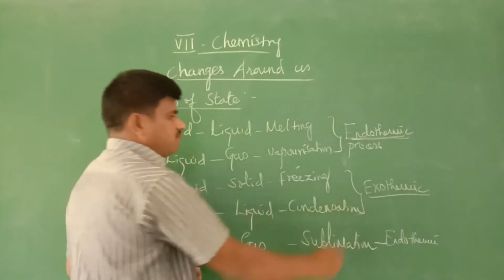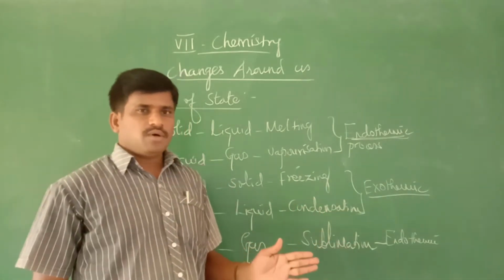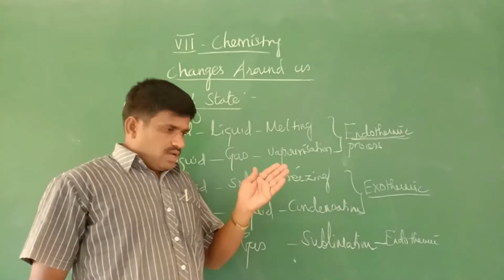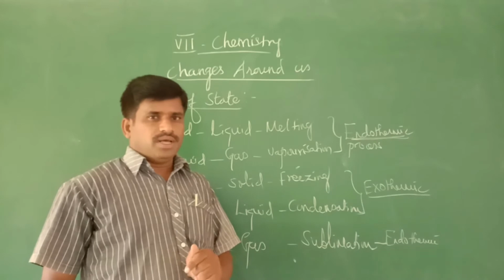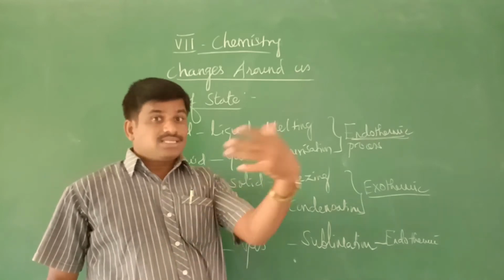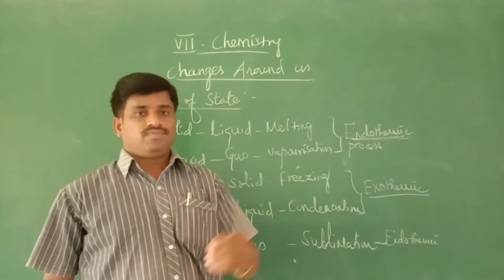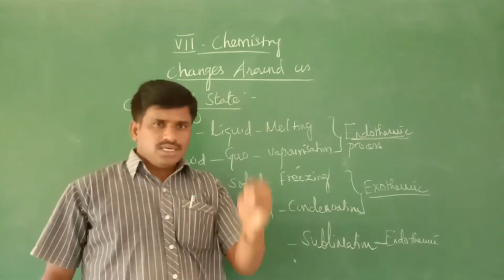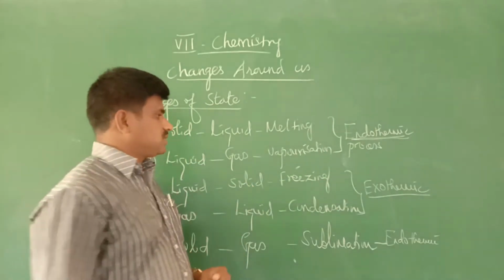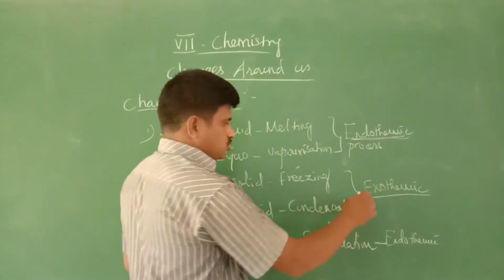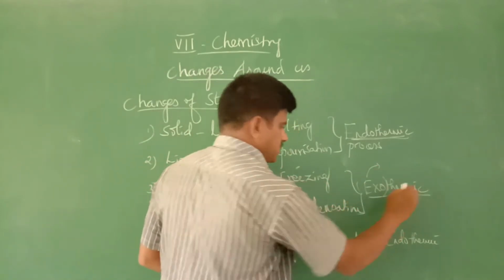What is the meaning of exothermic? While a substance changes to another state, the process takes place by releasing of heat energy. The heat energy is released from the substance. Such a process is called exothermic. Exo means releases, thermal is heat.